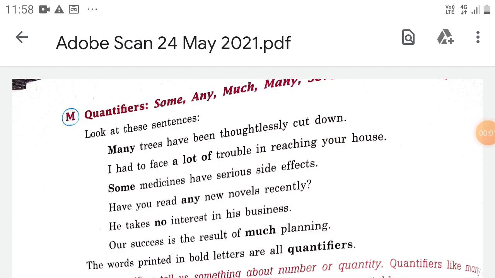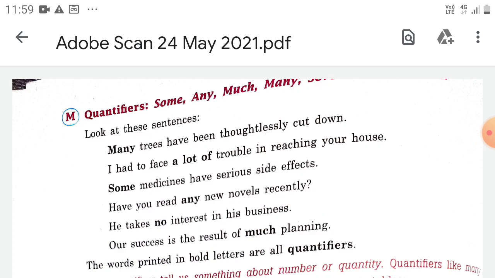Students, so we are doing determiners. Previously we have done either, neither, each and every. I have told you that each and every both have the same meaning, meaning pratek.